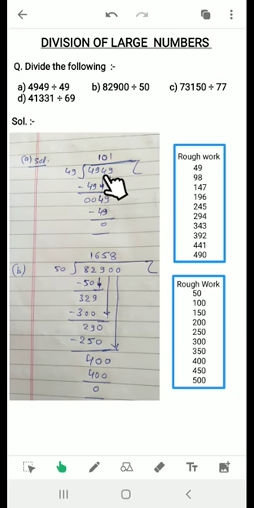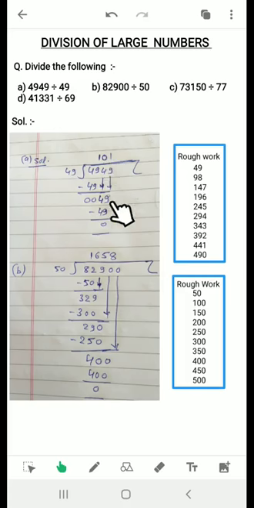Okay, so now this 4 will come down along with the 0. But if I write only this 4, then this 4 is smaller than this 49. The 4 is smaller than the divisor, so I cannot divide this 4 by 49. So I will write this 9 also with 4. But when we write 2 digits together, then we need to put a 0 in the quotient.